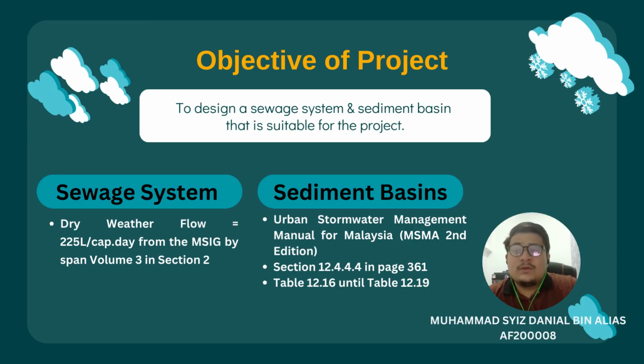The objective of our project is to design a sewage system and sediment basin that is suitable for the project. For the sewage system, the population of the study area and the size of the elevated tank are calculated, which are needed to fulfill the demand of the area. We use a dry weather flow of 225 liters per capita per day from MSIG by SPAN, Volume 3, Section 2. You can see the full design of our sewage reticulation in the project report in Chapter 2.